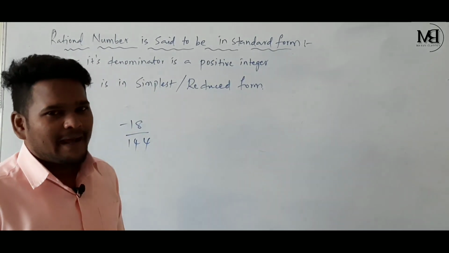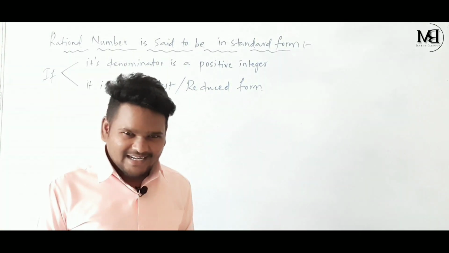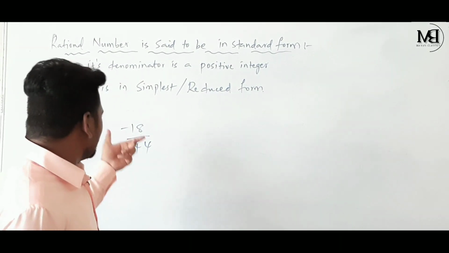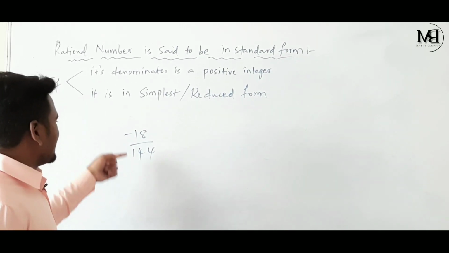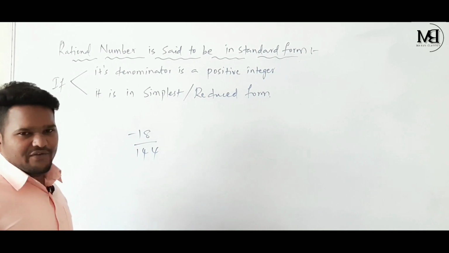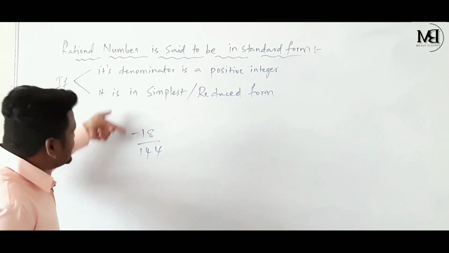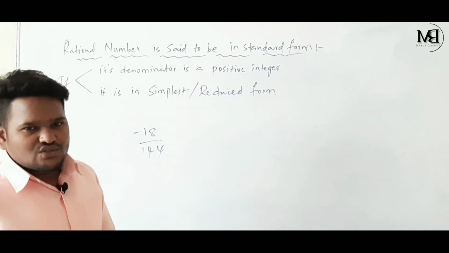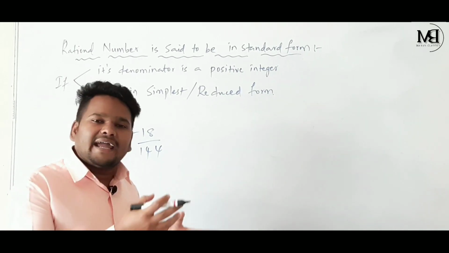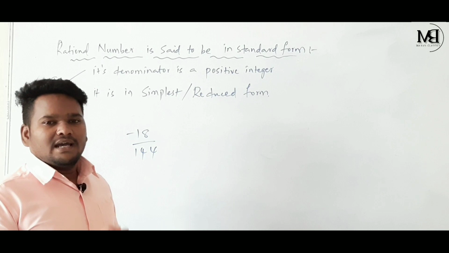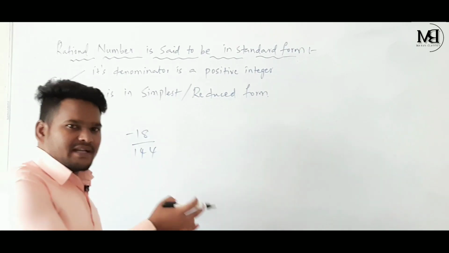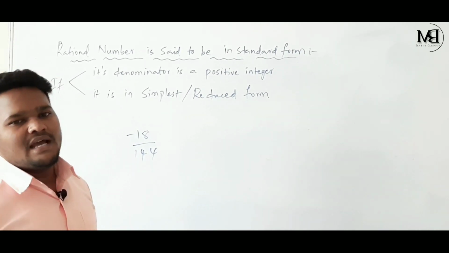What is our formula? Smaller number is the factor, bigger number is the multiple. Yes, here 18 is the factor of 144, and 144 is the multiple of 18. So the smallest number 18 is the HCF, and 144 is the LCM. Smallest number is the HCF, biggest number is the LCM.